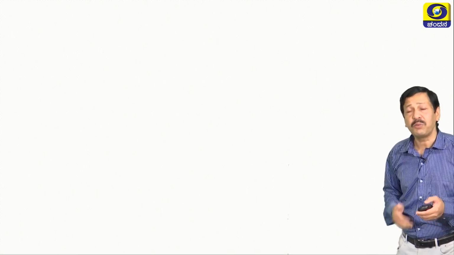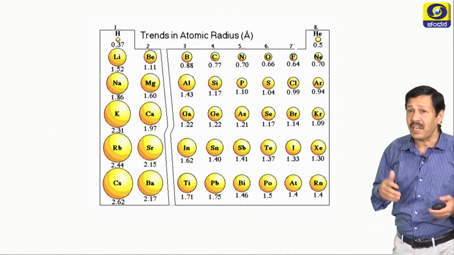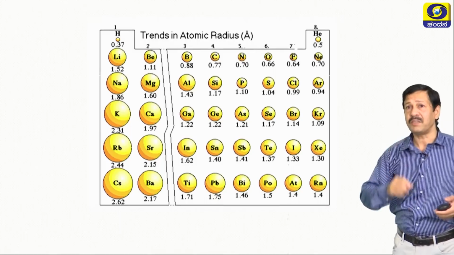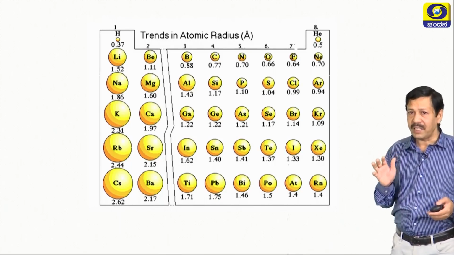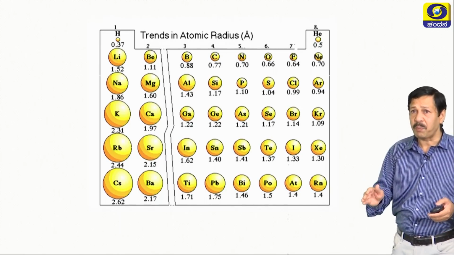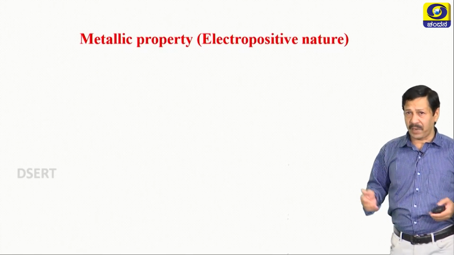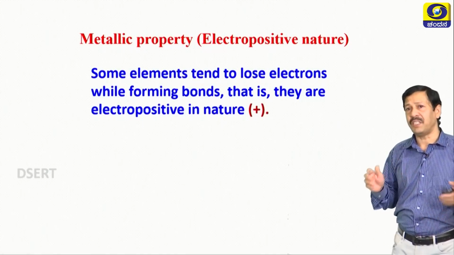Now, let us move on to next slide. So, this is the trend once again in the atomic radius with some values are given. Observe these values carefully and try to understand the concept across the period down the group how the atomic radius varies. Now, next property is metallic property, also known as electropositive.